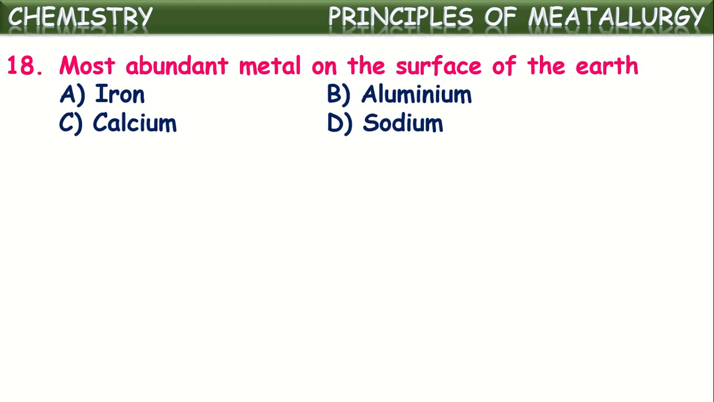Next, the most abundant metal on the surface of the earth is. So, the most abundant element on the surface is oxygen. But the most abundant metal on the surface of the earth is aluminium. Aluminium is the most available metal in the earth's crust. Okay, next one.